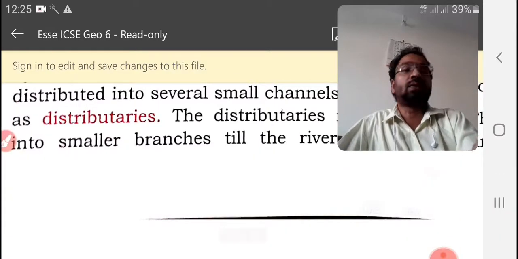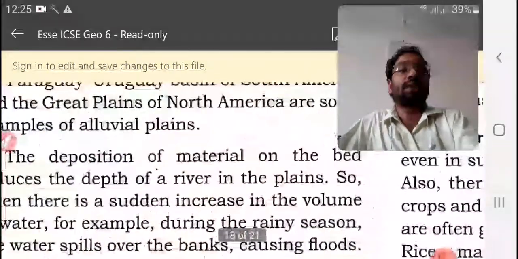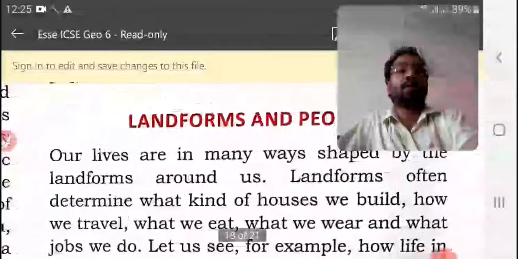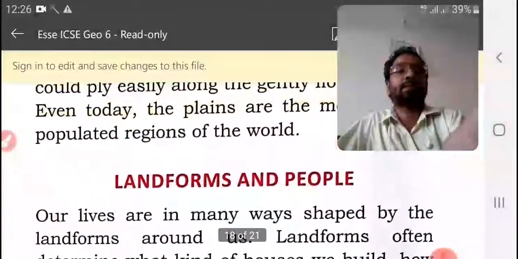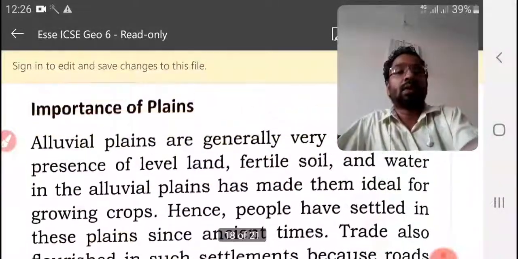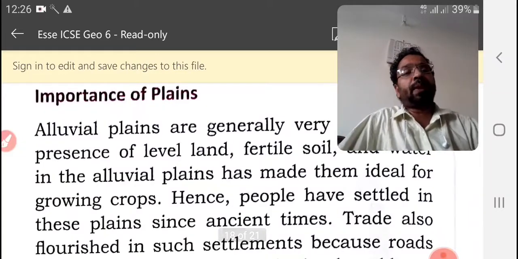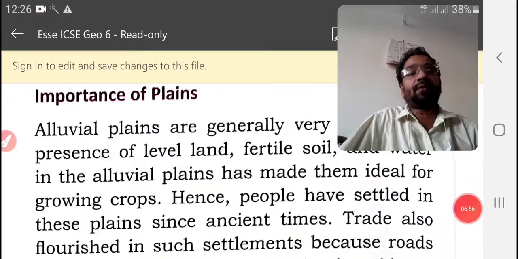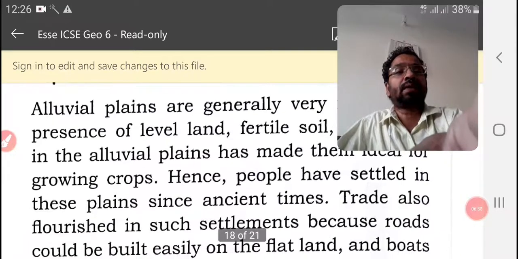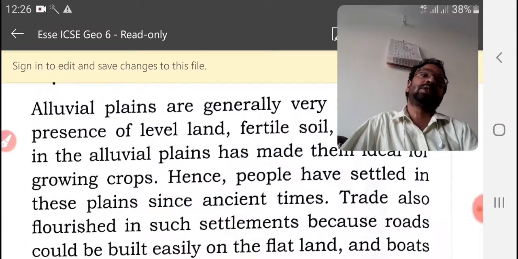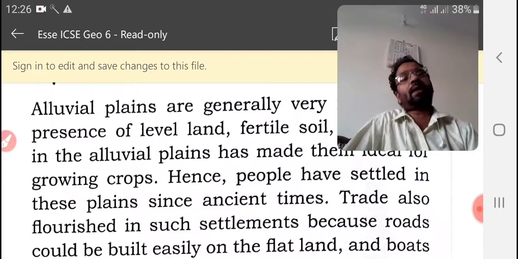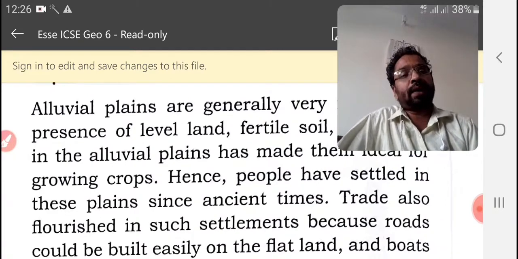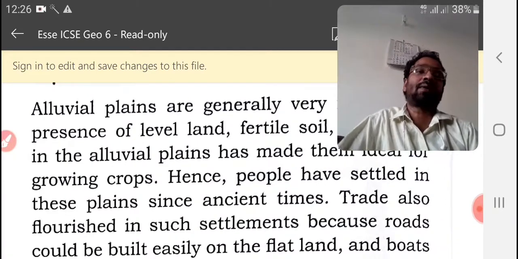And now let us go to the importance of plains. Alluvial plains are generally formed at the present level of land, and since the land is fertile, plain areas are used for agriculture.